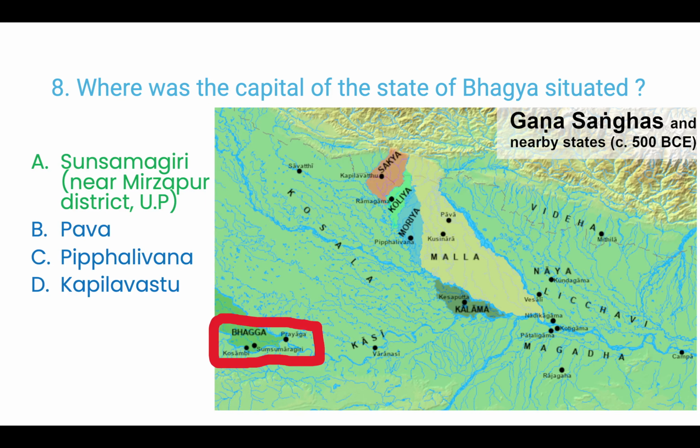Question 8. Where was the capital of the state of Bhagya situated? A. Sunsumagiri, near Mirzapur district, Uttar Pradesh. B. Pava, C. Piphalivan, D. Kapilvastu. Answer is A. Sunsumagiri, near Mirzapur district in Uttar Pradesh.